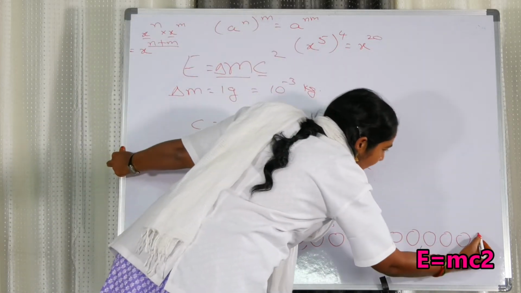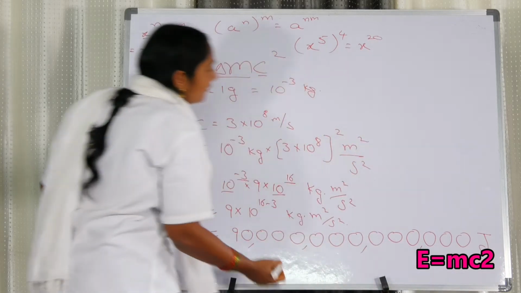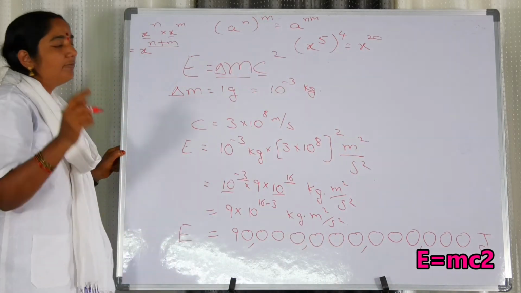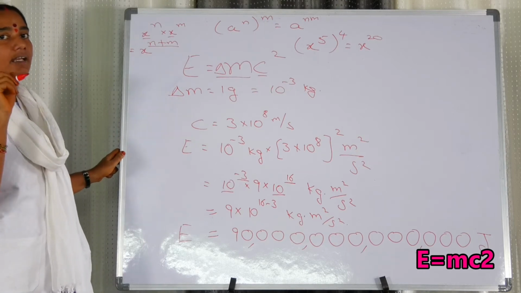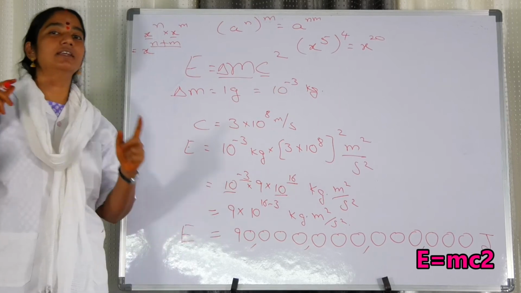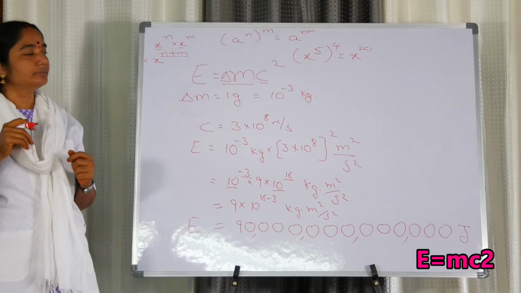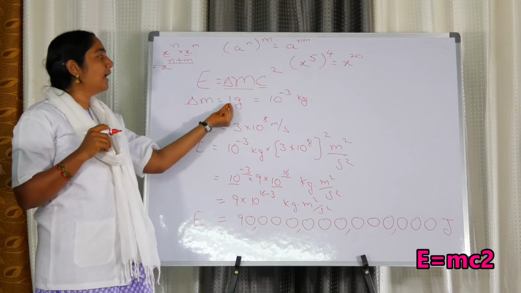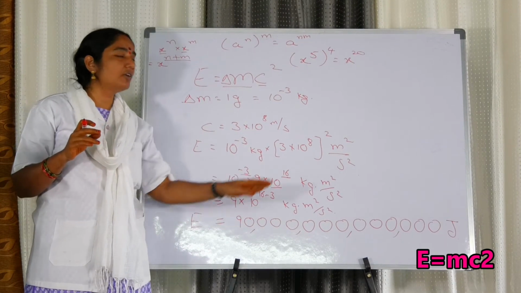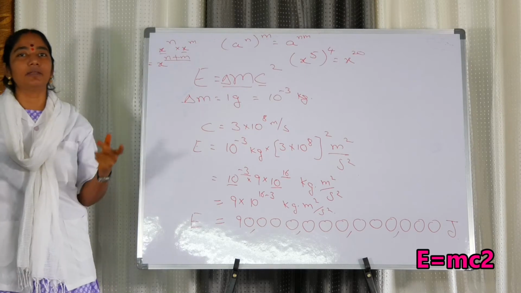We can even call it joule. Joule is a unit of energy. So, if 1 gram of mass is getting disappeared, 90 trillions of joules of energy is given. Means if 1 gram of mass is being disappeared, 90 trillions of joules of tremendous amount of energy is coming.